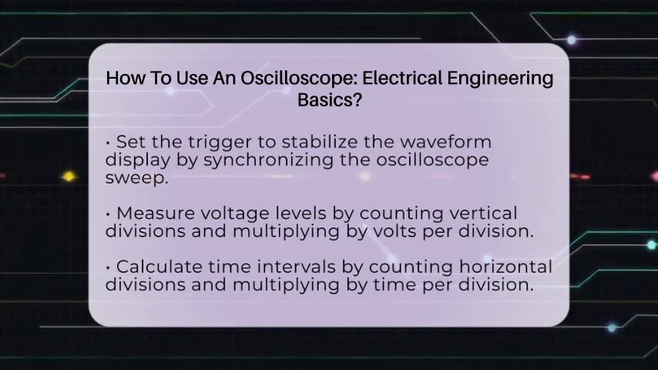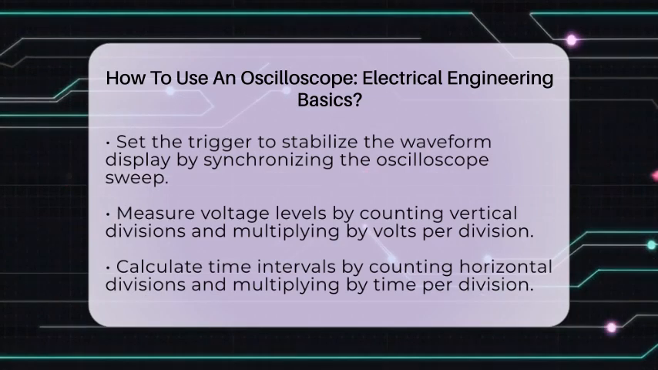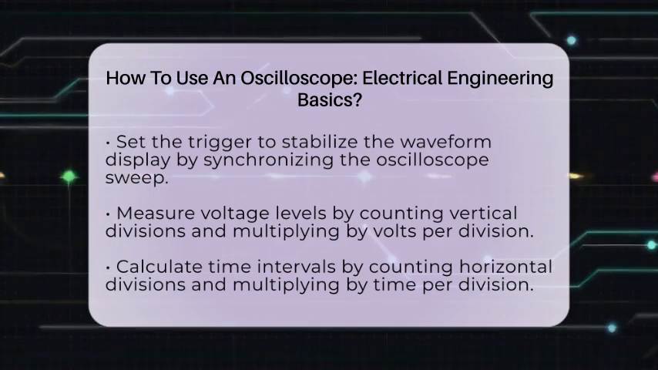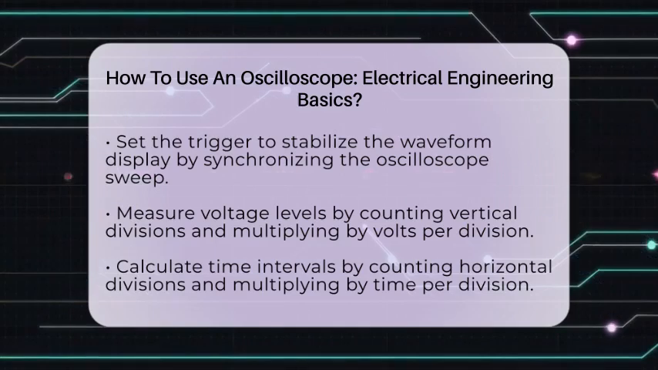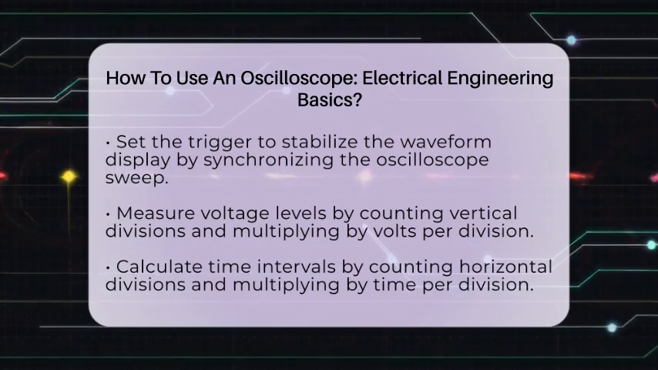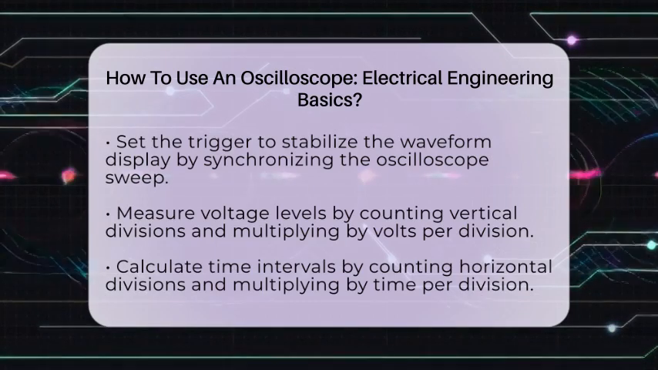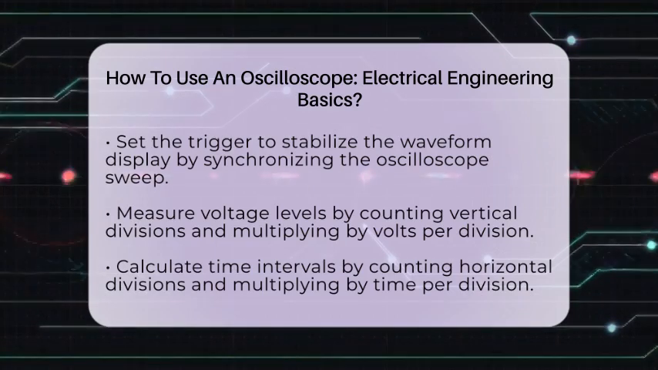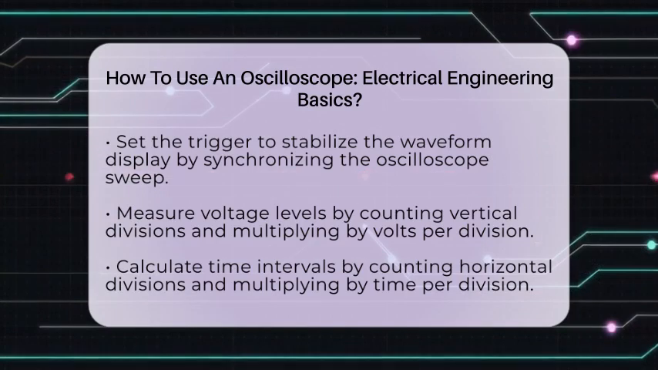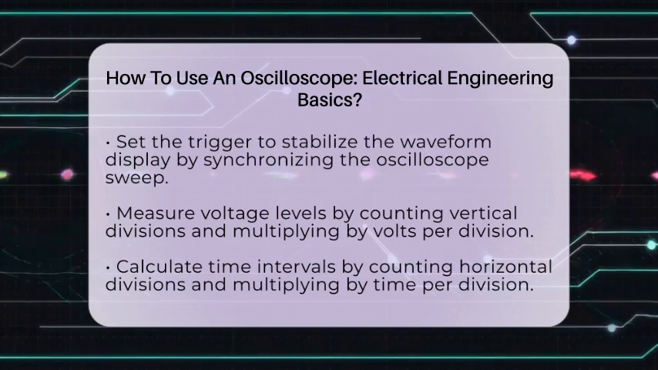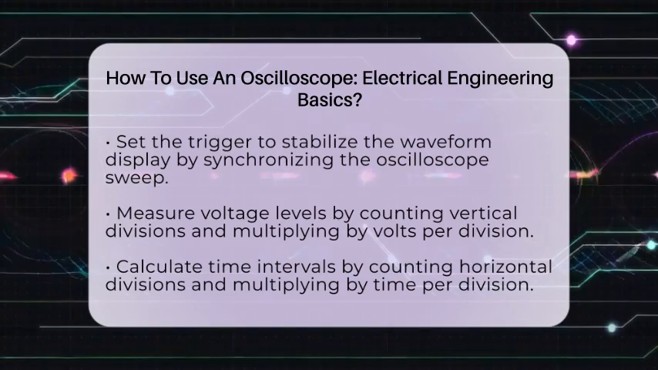Once everything is set up, you can interpret the waveform. Measure voltage levels by counting the vertical divisions and multiplying by volts per division. For time intervals, count the horizontal divisions and multiply by time per division. To find frequency, calculate the inverse of the signal period, which is the time between repeating features. Analyzing the waveform shape helps you identify signal types like sine, square, or pulse and detect any distortions.